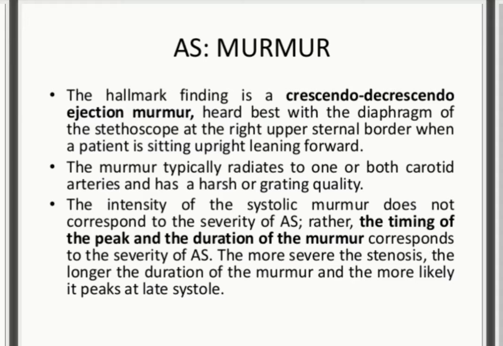It is heard with the diaphragm of the stethoscope at the right upper sternal border when the patient is sitting upright leaning forward. The murmur typically radiates to one or both carotid arteries and has a harsh or grating quality. The intensity of the systolic murmur doesn't correspond to the severity of aortic stenosis. Rather, the timing of the peak and the duration of the murmur correspond to the severity of aortic stenosis.